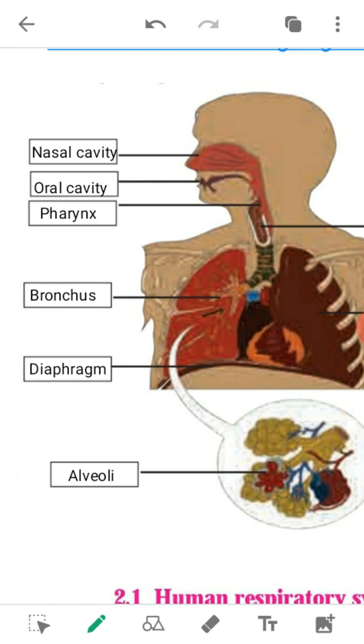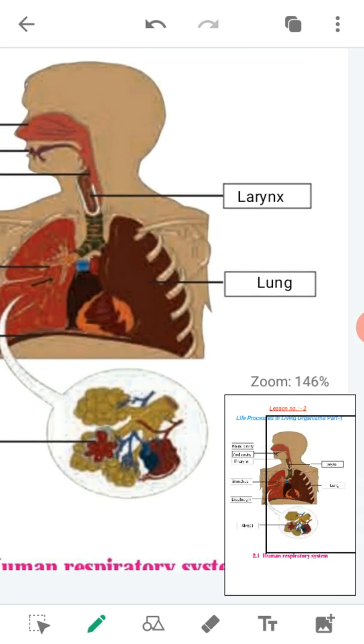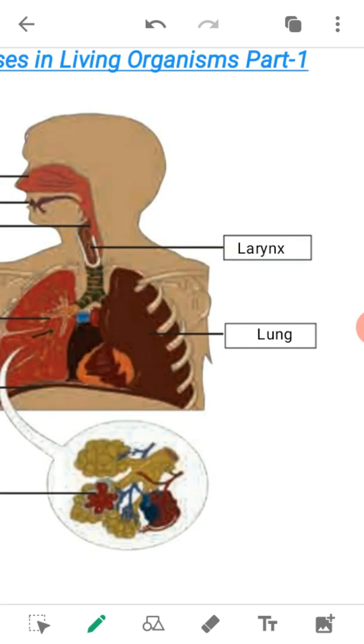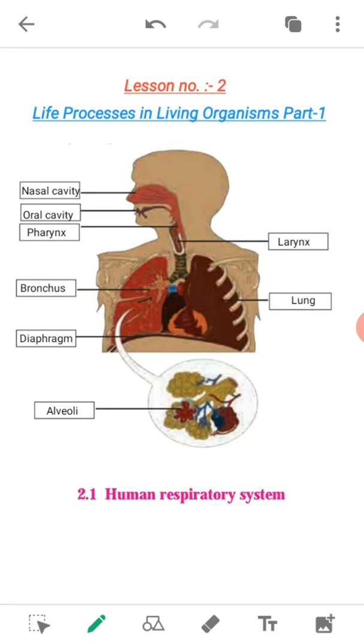First nasal cavity, second oral cavity, third pharynx, fourth bronchus, fifth diaphragm, sixth alveoli, seventh larynx and eighth lungs. So this is the diagram of the human respiratory system.